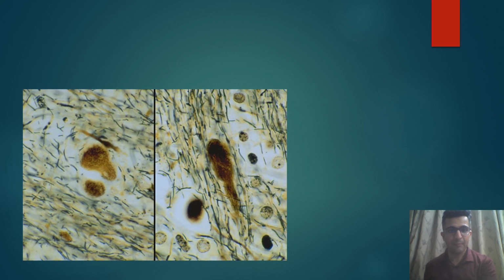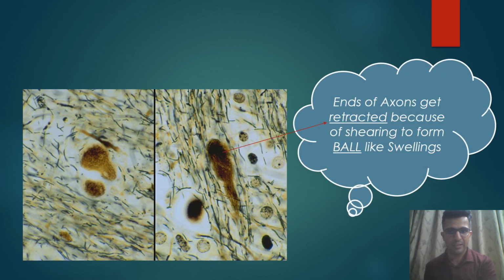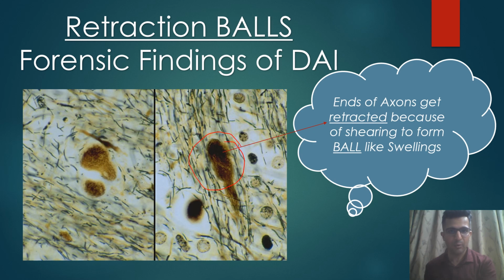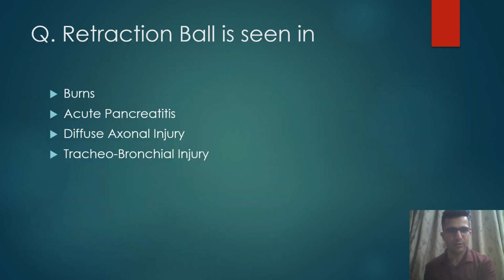Let's see with the help of this image, which can be a future MCQ image question. What you see here is ends of axons getting retracted because of the shearing to form ball-like swellings, and these balls we call retraction balls, and it's a forensic finding of diffuse axonal injury. Let's see what the question was. Retraction ball is seen in diffuse axonal injury.